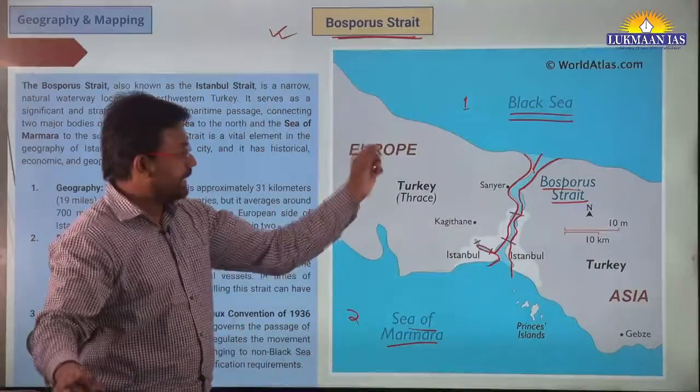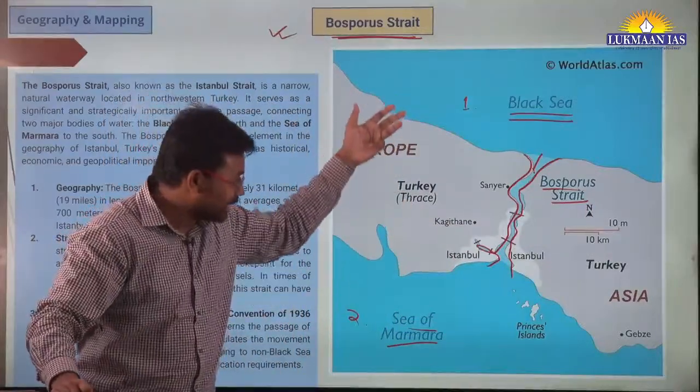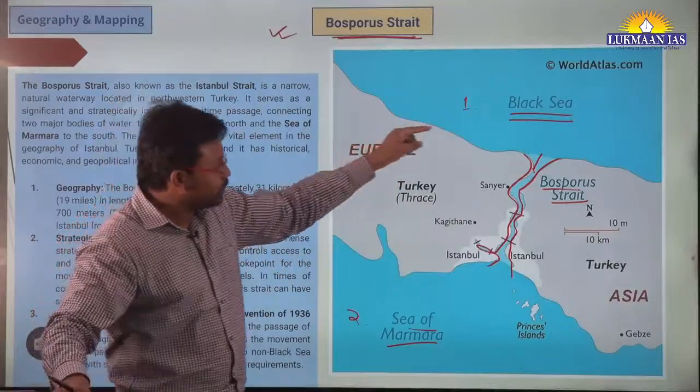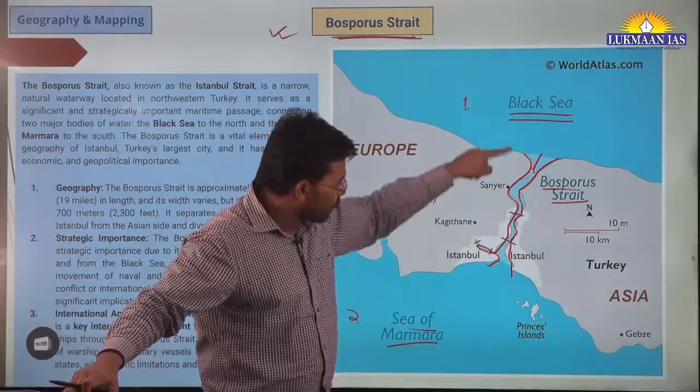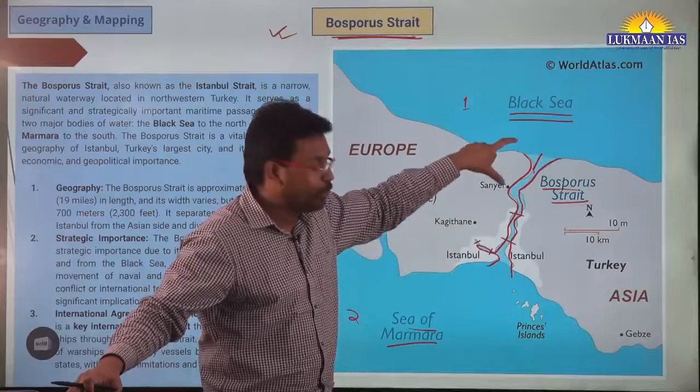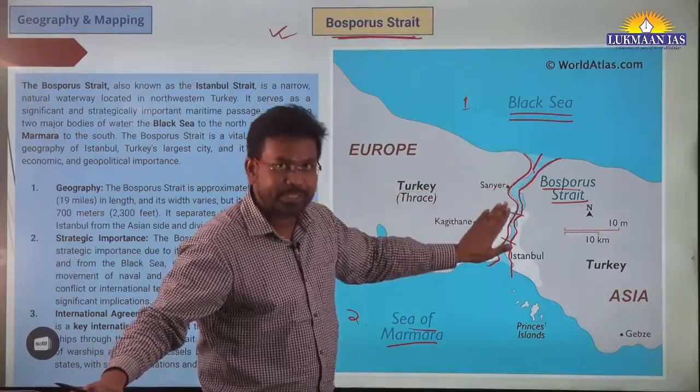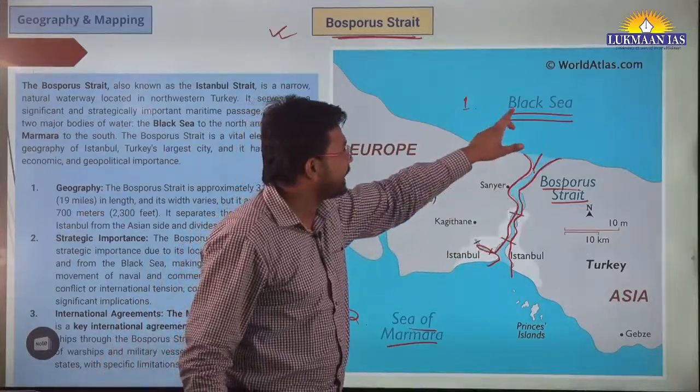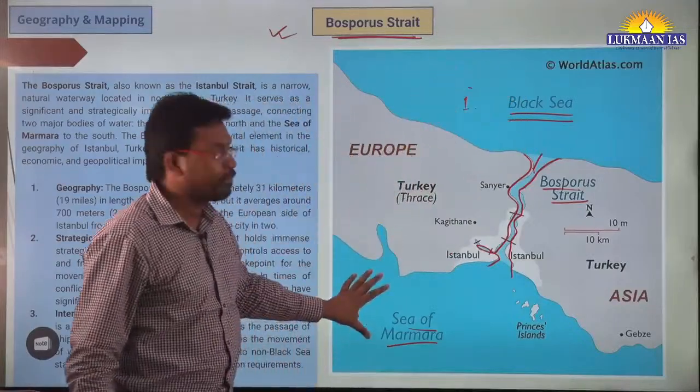So straits are natural geographical features. These are narrow channels of water. So this is a strait, Bosporus Strait. Its name is Bosporus. It is connecting the Black Sea with the Sea of Marmara.